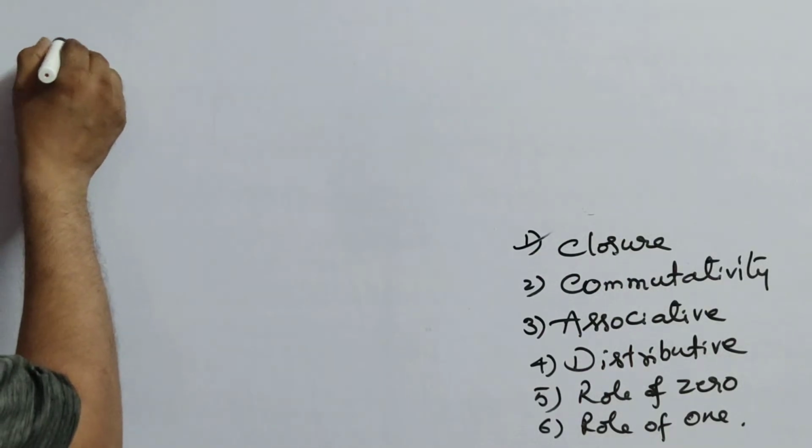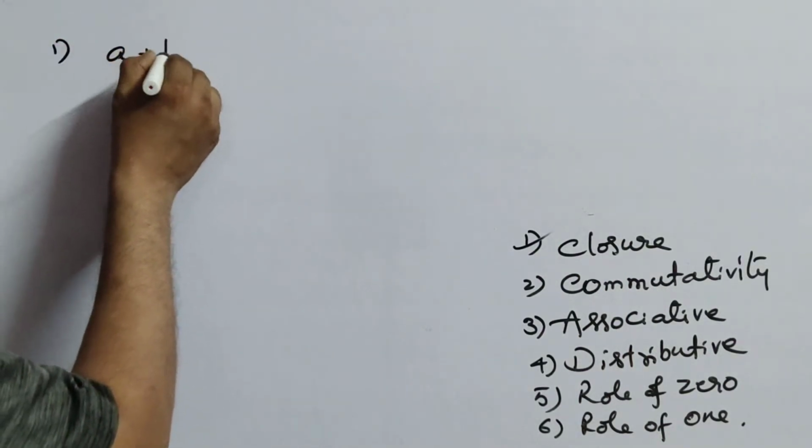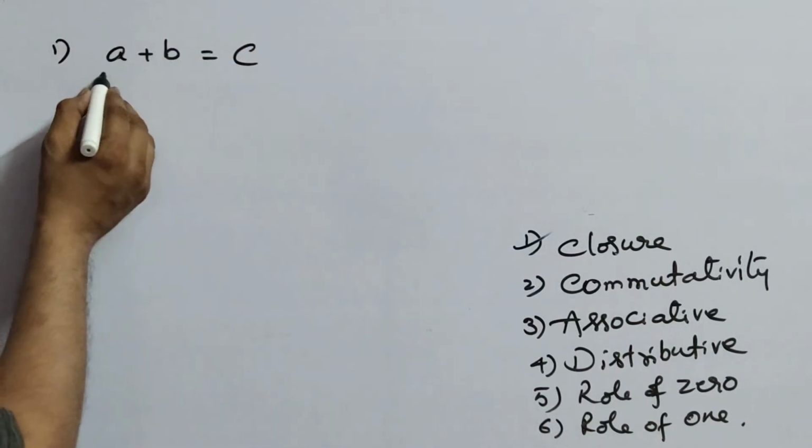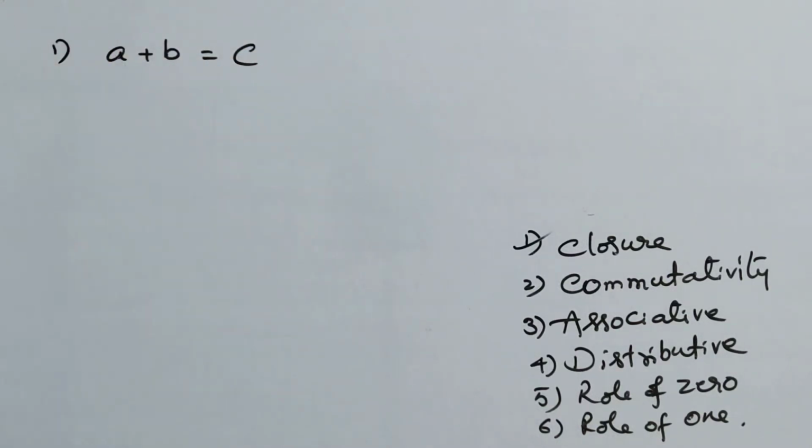Okay children, now if you clearly observe here, closure property is given. If you take any two numbers and if you add, you will get some other number. That means A and B are any two rational numbers, you will get some other rational number.